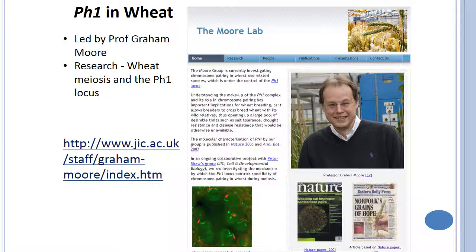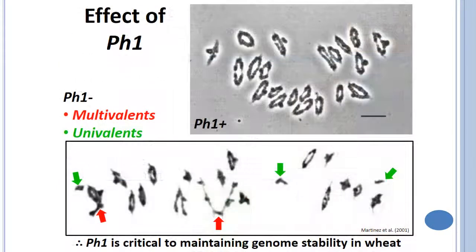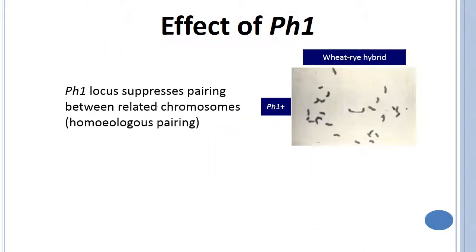Ph1 research, led by Professor Graham Moore, was on wheat meiosis and the Ph1 locus. The effect of the Ph1 gene leads to either multivalent formation or univalents. It is critical in maintaining genome stability in wheat. The Ph1 locus suppresses pairing between related chromosomes, that means it leads to homologous pairing only, as in a wheat and rye hybrid.